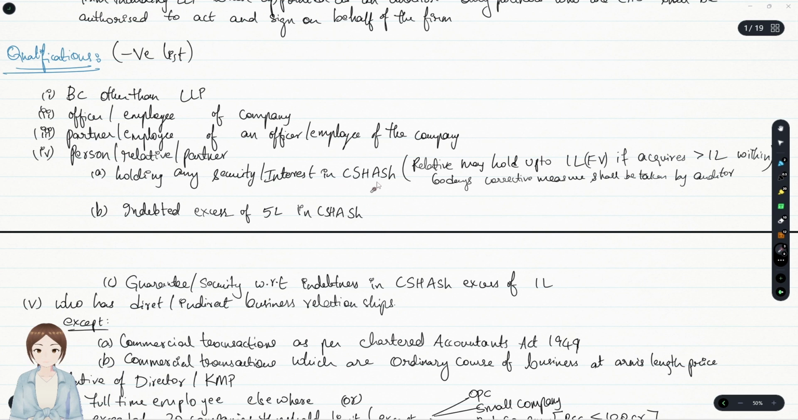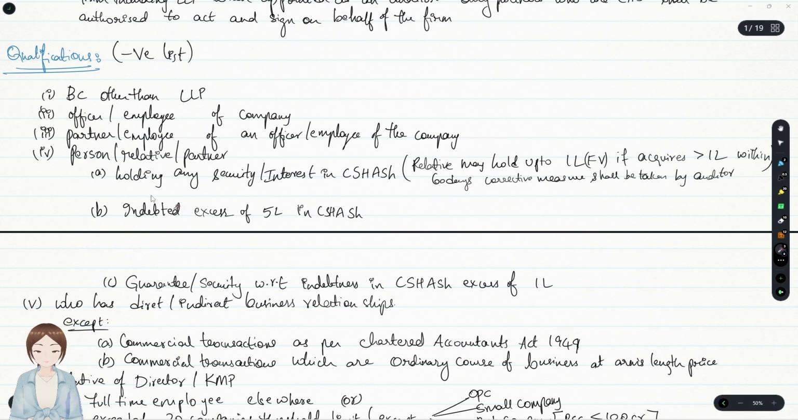Holding any security or interest in CSHA, that is, company, subsidiary, holding, associate, or subsidiary of that holding. Indebted in excess of 5 lakhs in such companies, and guarantee or security with regards to such indebtedness in excess of 1 lakh. Only for the relative there was some relaxation, that a relative may hold up to 1 lakh of face value. If he acquires more than 1 lakh, then the corrective measure has to be taken by the auditor, because he is seeking the employment, right, within how many days?